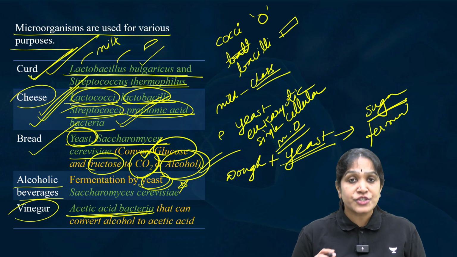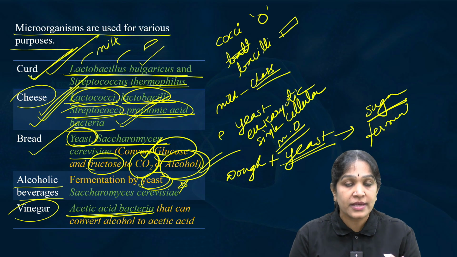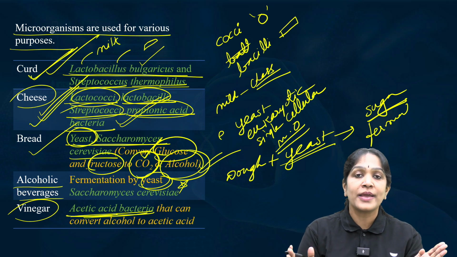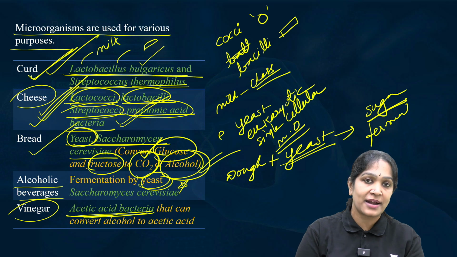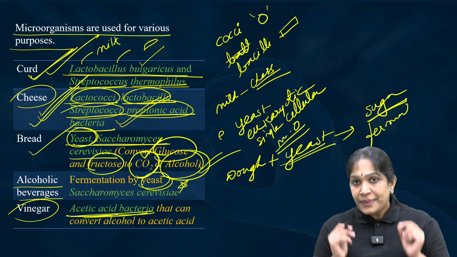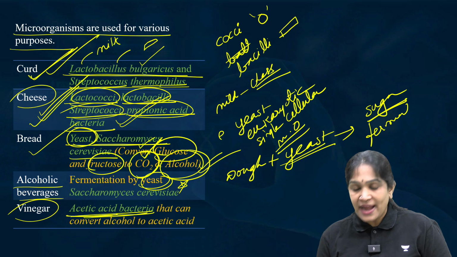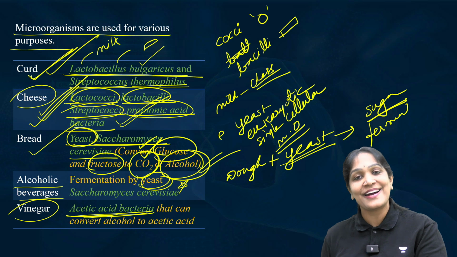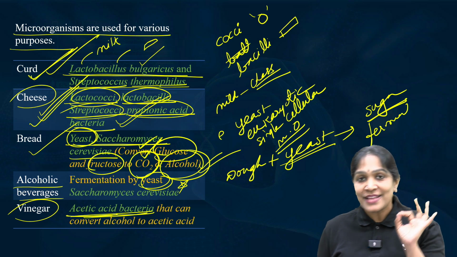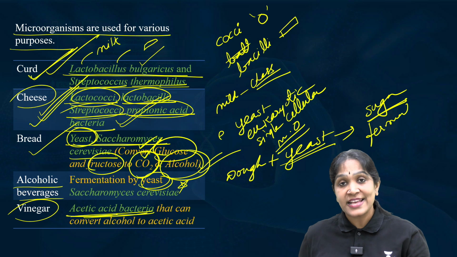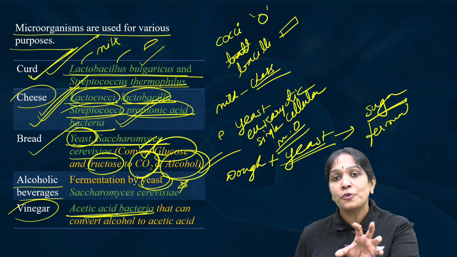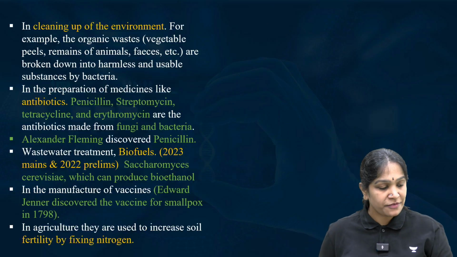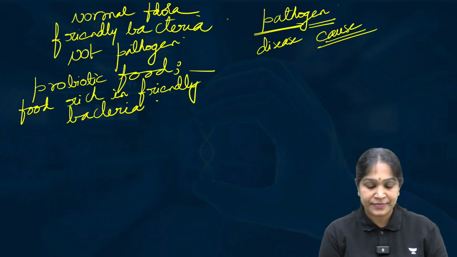So, curd and cheese are very good friendly bacteria sources. Therefore, we call them probiotic food, the food which is rich in friendly bacteria. But bread, of course, we use the friendly bacteria in that, but when you bake the bread, these friendly bacteria are already killed. So that is the reason why we cannot consider bread to be a probiotic food. So curd and cheese are very good probiotic foods, right?